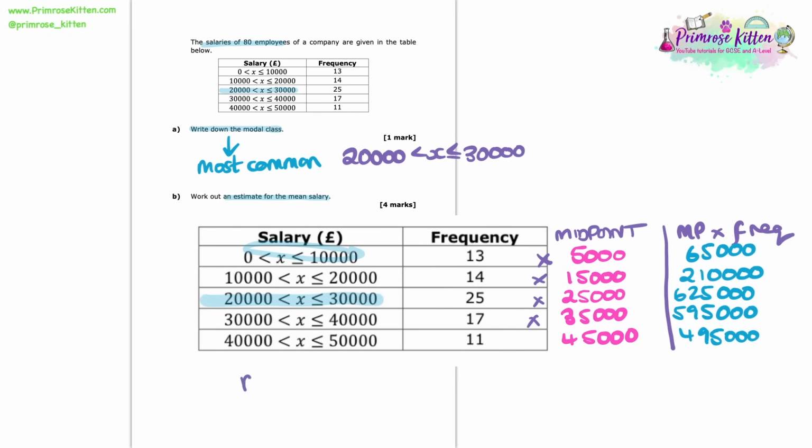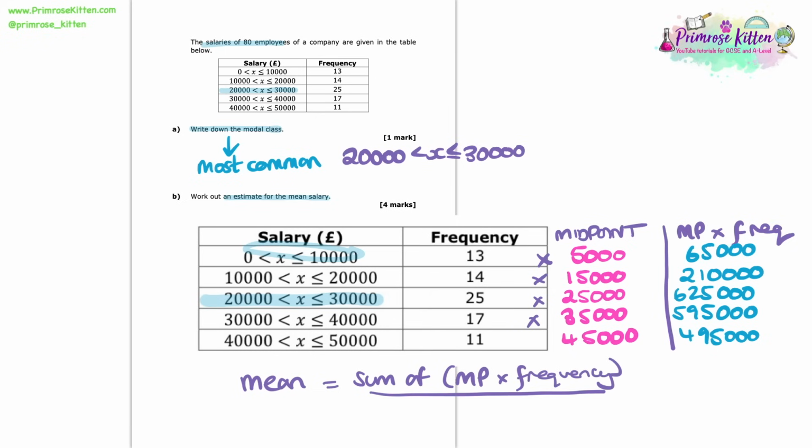So let's remind ourselves of how we work out the mean. The mean is always going to be the sum of values. Now in these types of questions with class intervals, that means the sum of the midpoint times the frequencies. And then we divide it by the number that there are. In this case, we're told that we have 80 employees, which in this case is going to be what n is.